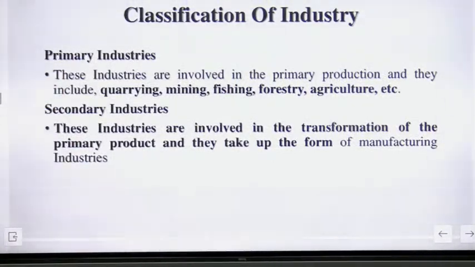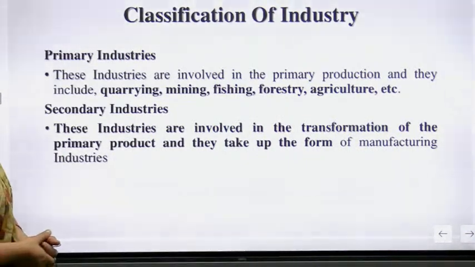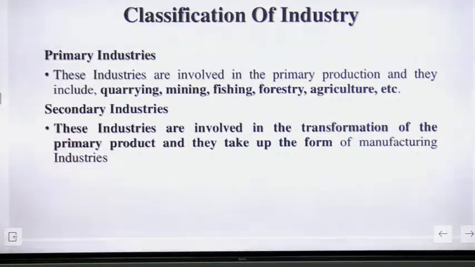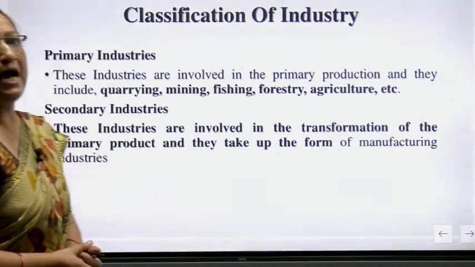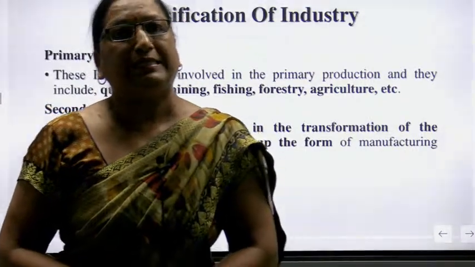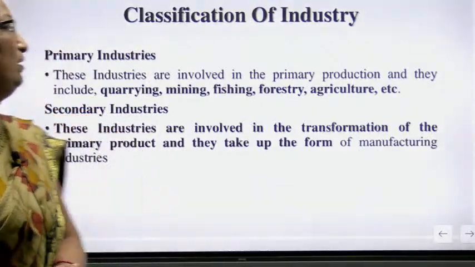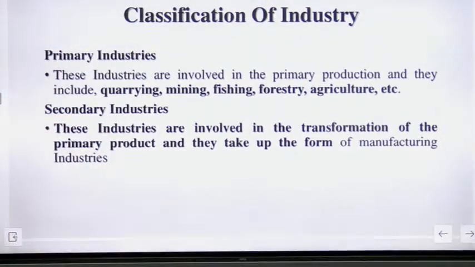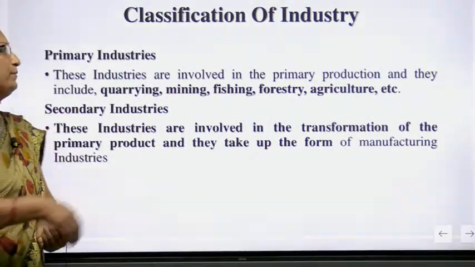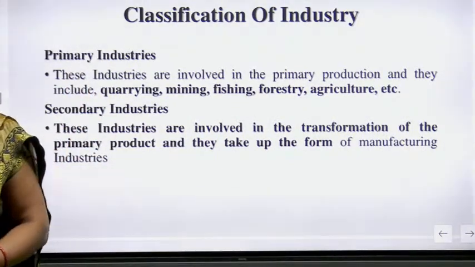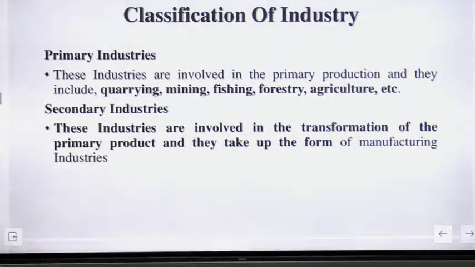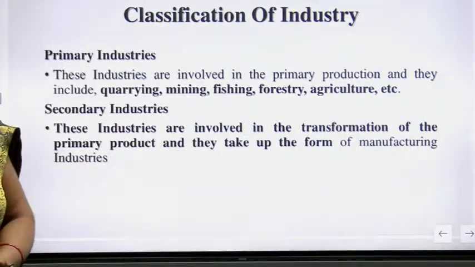These industries are involved in the primary production and they include quarrying, mining, fishing, forestry, agriculture, etc. It means primary industries are based on raw materials. Is it clear? Primary industries are based on raw materials, and the examples are quarrying, mining, fishing, forestry and agriculture.